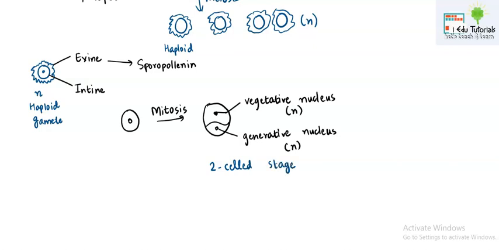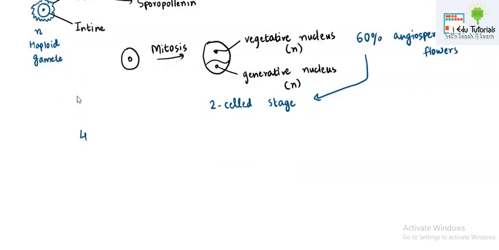So please note it down that 60% of the angiospermic families of flowers are pollinated at the two-celled stage, wherein the vegetative nucleus is also found and the generative nucleus is also found. In the rest of the 40% of the angiospermic flowers, pollen are released at the three-celled stage.